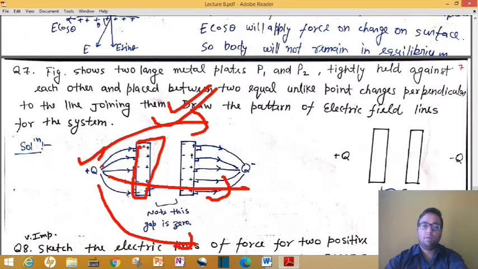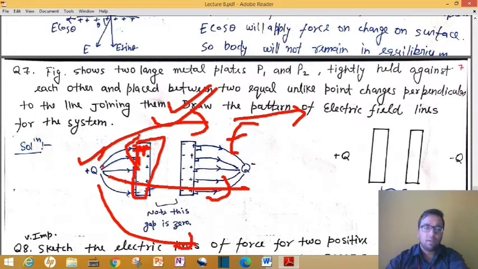So what will happen? There are already many electrons inside any metal, you know it very well. Due to this electric field, the electrons present in this metal try to get attracted towards plus q, or these electrons basically experience some force. If the electric field is towards the right, then the force experienced by a negative charge is just opposite to the electric field.